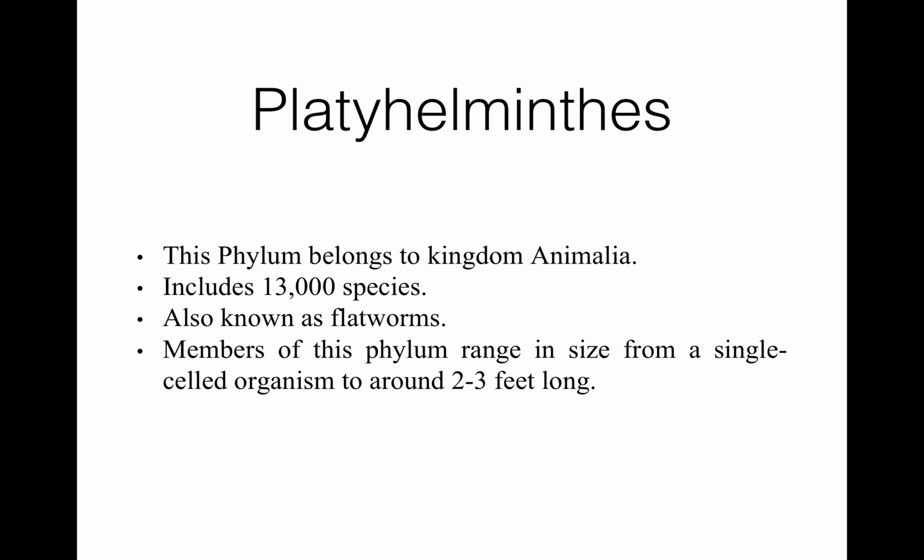Today my topic is Platyhelminthes. Platyhelminthes are animals which belong to kingdom Animalia, and Platyhelminthes is a phylum. It includes about 13,000 species. Platyhelminthes are also known as flatworms because they have a flattened body. Members of this phylum range in size from a single cell organism to around 2-3 feet long animals.